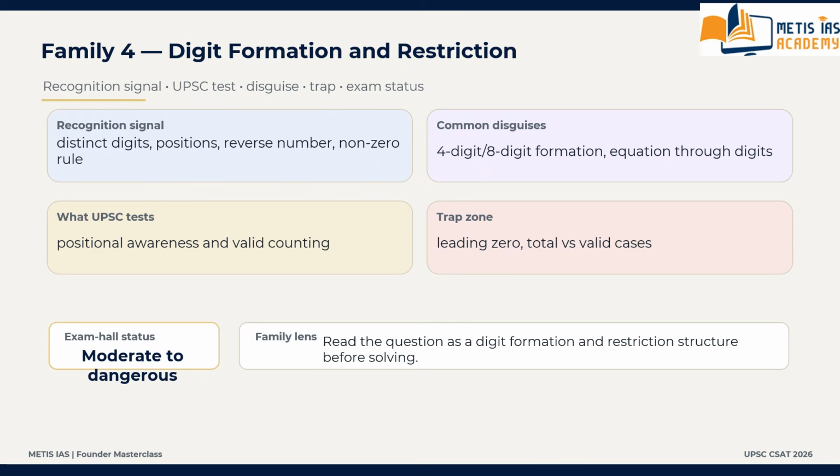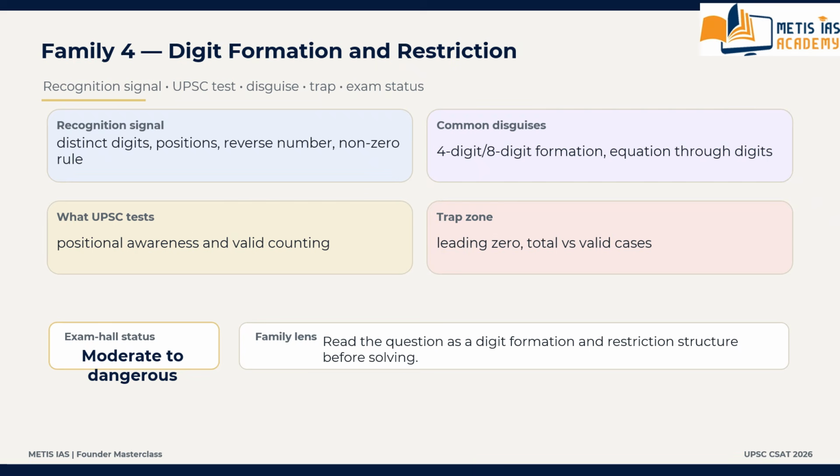Then what are the common disguises? This may appear as 4-digit or 8-digit numbers, odd even position conditions, digits satisfying an equation, reversed digit forms, non-repetition restrictions. These appear from this family.